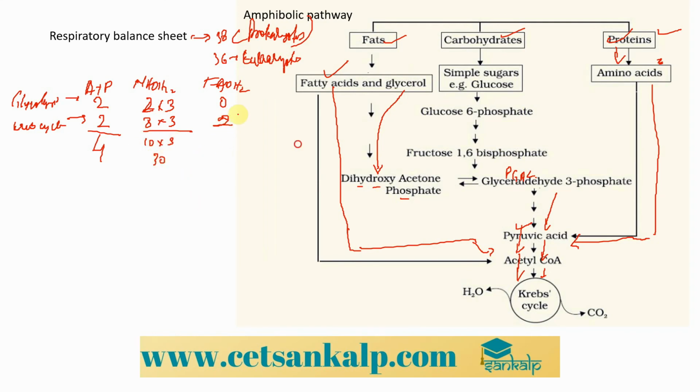And for the FADH2, the energy potential to generate ATP is generally 2, so a single FADH2 can produce only 2 ATP molecules. So we multiply by 2, and we get 4 ATP molecules. If you add all these, 30 plus 4 plus 4, you get 38 ATP molecules. So this is the respiratory balance sheet that we get.